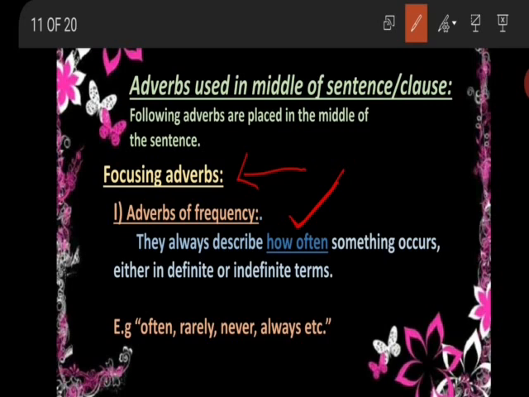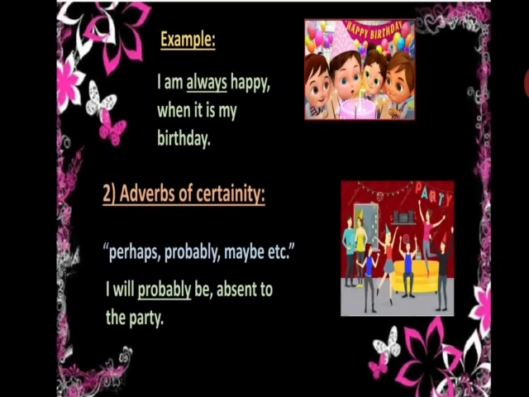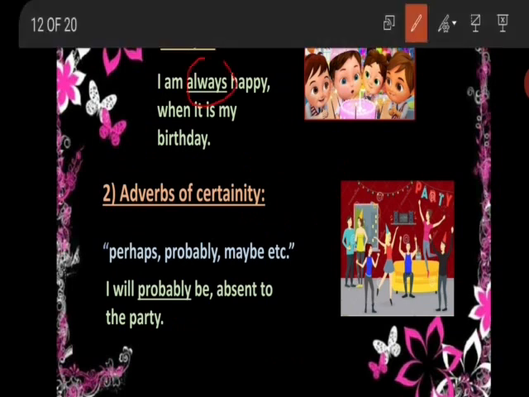So words which are used for describing the adverbs of frequency are often, rarely, never, always. These are some of the words which are focusing adverbs, and they are usually placed in the middle of the sentence. For example, I am happy. I am always happy when it is my birthday. So here, always is the word that is placed in the middle of the sentence. Similarly, he really runs a mile.